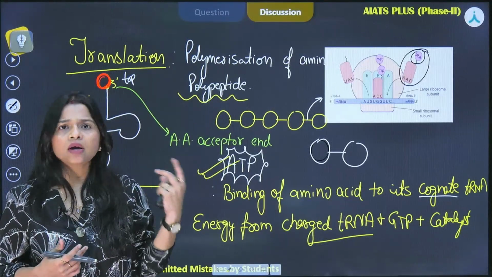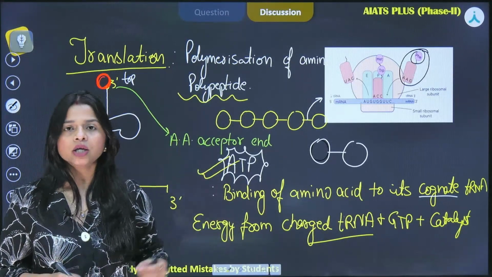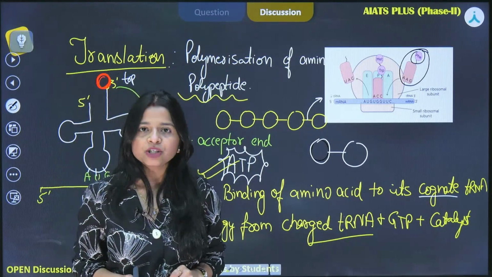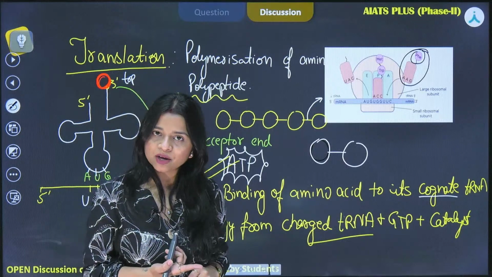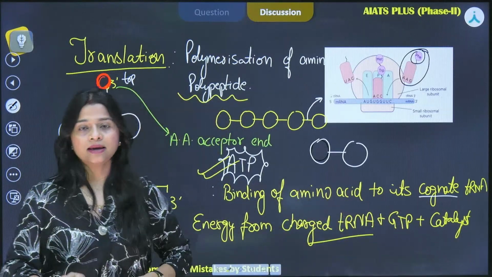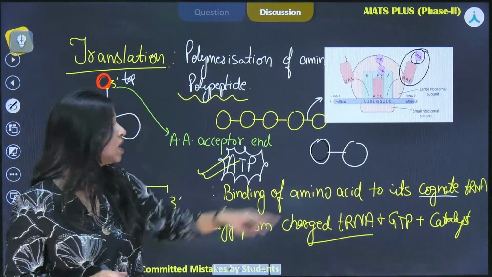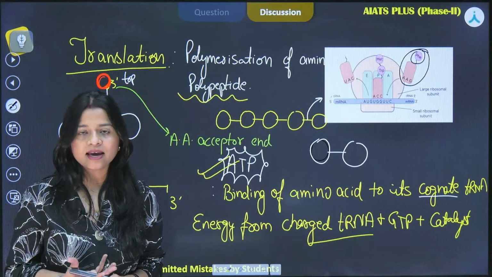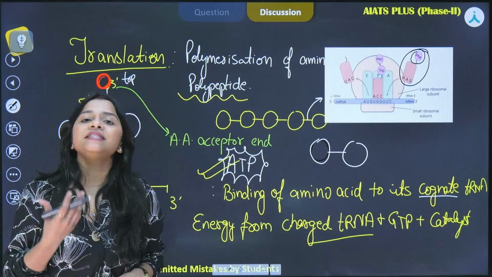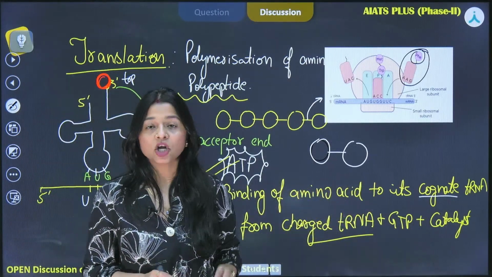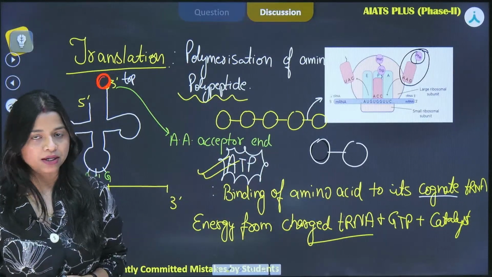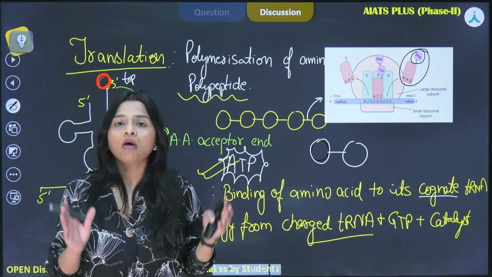Suppose for a certain work you require 100 joules of energy, but if we reduce that energy to 50 joules, the work will be done in a simpler, easier way. So this is what this catalyst is doing. It is reducing the activation energy. That means the energy requirement for the bond formation will be reduced, so the process will be facilitated by this very catalyst. So ATP, GTP and catalyst will be helping in the formation of this bond. Okay, so this was the related concept.